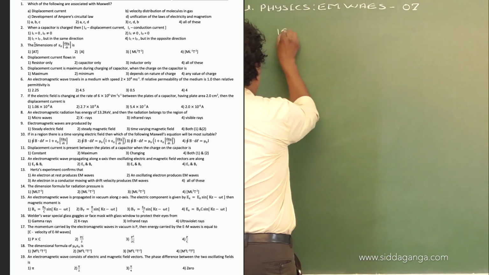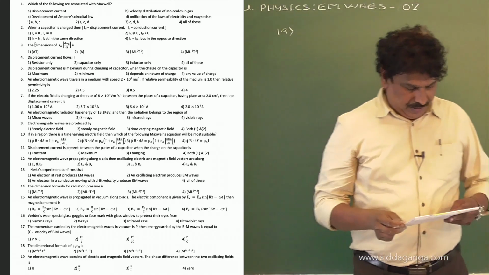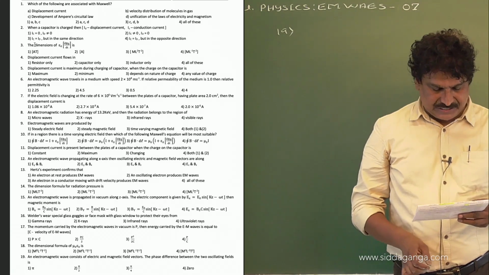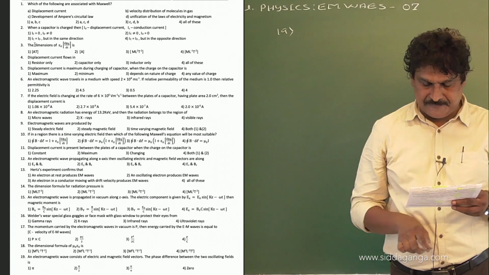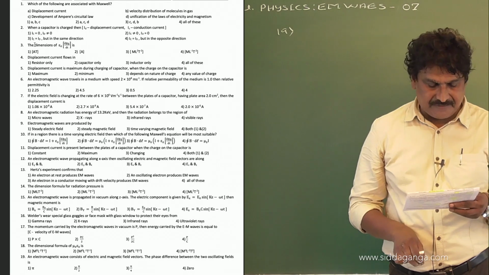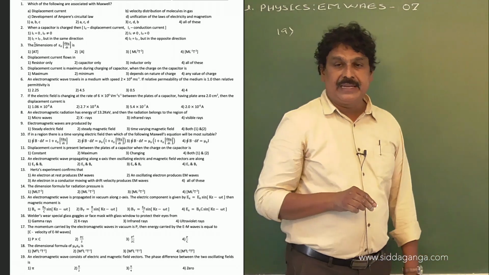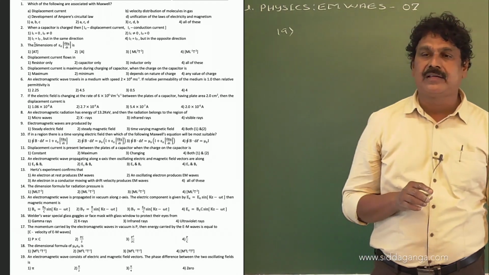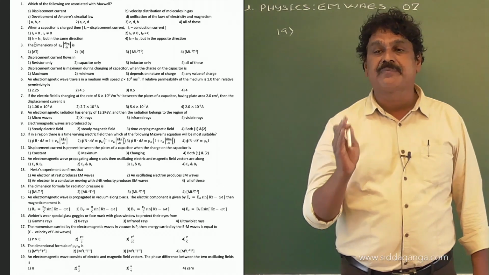Now, question number 19. An electromagnetic wave consists of electric and magnetic field vectors. The phase difference between the two oscillating fields is, right. Now, in an electromagnetic wave, both the electric field vector and the magnetic field vector are varying with respect to time.